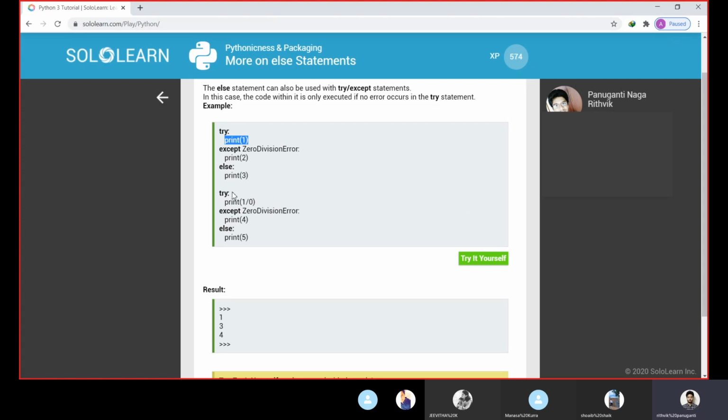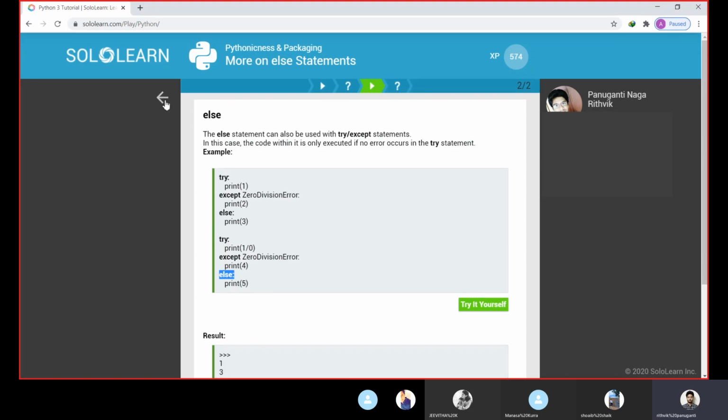In the second try block, try print 1 by 0. This is an error, we can't divide by 0, so a zero division error has occurred, so print 4, and it will print 4. The except block is executed, so there is no need to go for the else block. The else block will not be executed, so 5 will not be printed in the output. This is how we can use else in try and except statements.